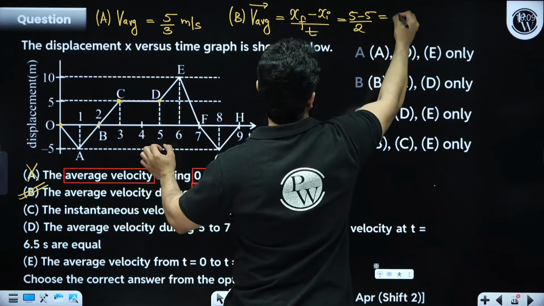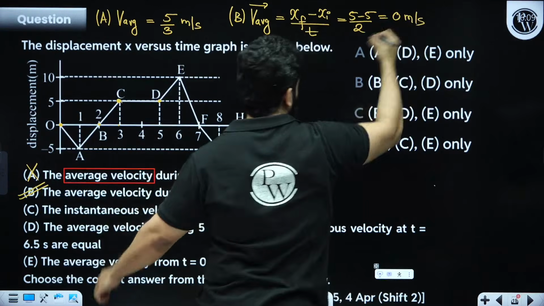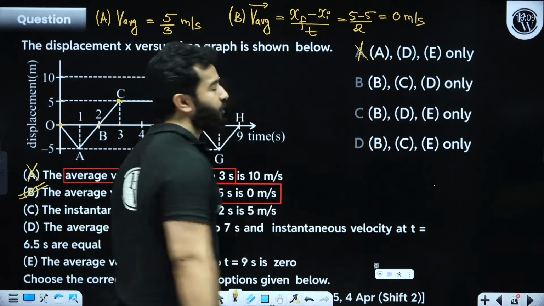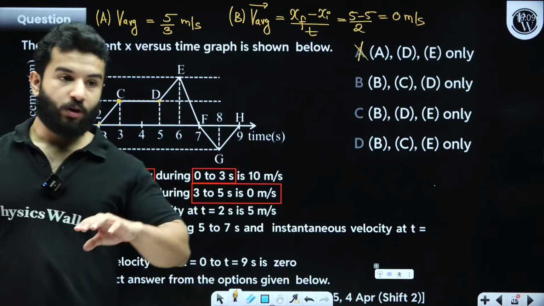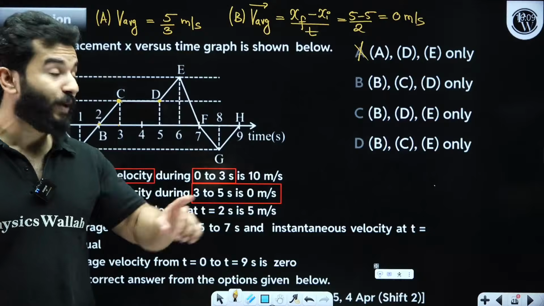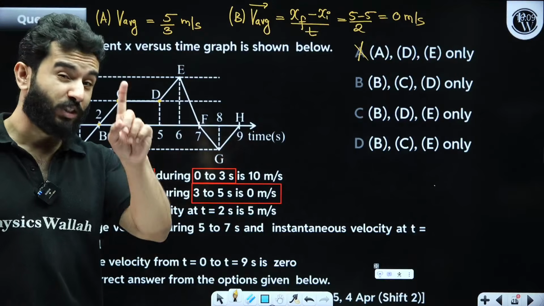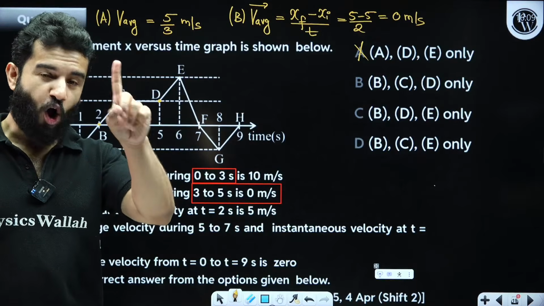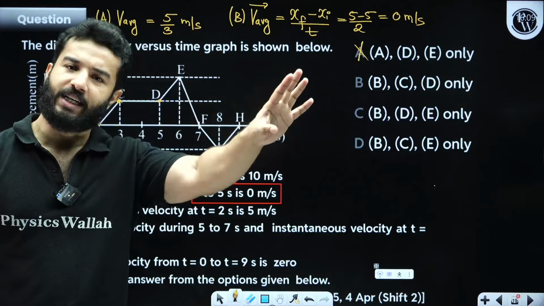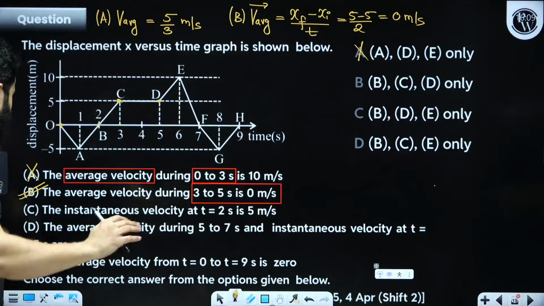So this is going to be 0 meter per second. So option B is absolutely correct. If option B is absolutely correct, option A can't be your answer. Before solving the entire question, always see the options. If let's suppose there was only one option in which B is mentioned, we would have simply selected that and moved on. But right now we have to solve.